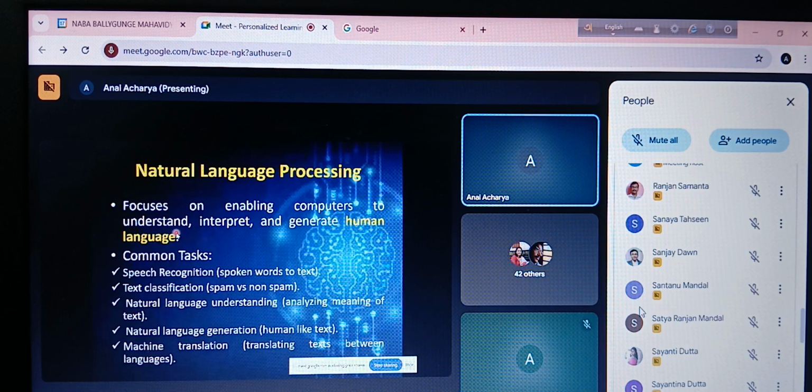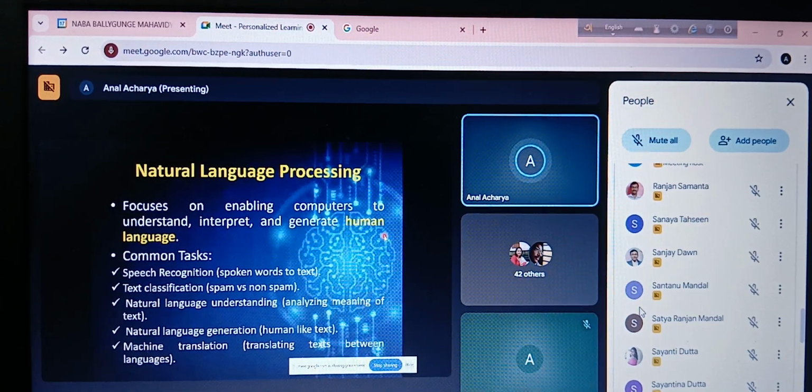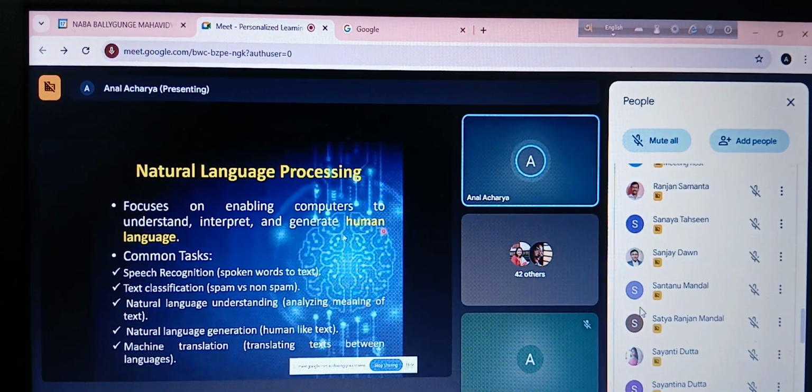Or let us suppose there is a certain amount of text. Then the computer should be able to interpret exactly what the meaning of the text is, right? Then we have generate human language. What do I mean by that? Let us say the text is in English. It could well happen that the computer is able to convert the English text into Bangla or maybe Hindi.